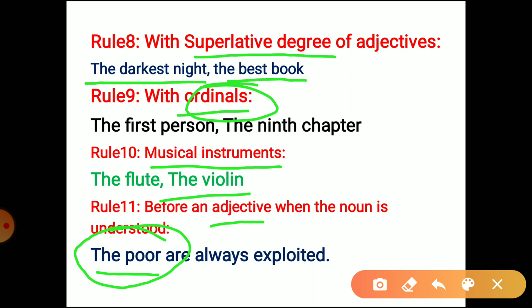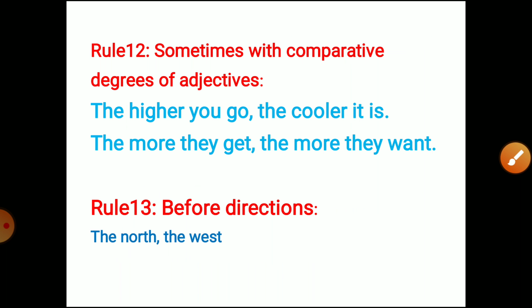So it's an adjective. If we use it with a singular noun, it represents the whole class, but the poor is an adjective. So when the noun is already understood, we can use it with the adjective. For example, the rich, it means the whole class of rich, but it's an adjective, it's not a noun. So similarly we can say the exploited. So there are certain examples.